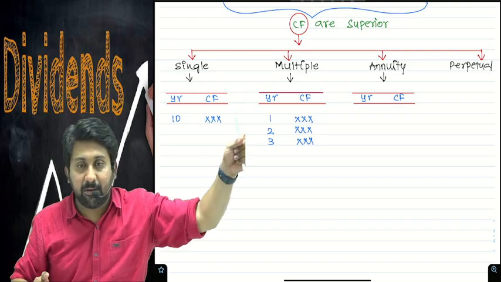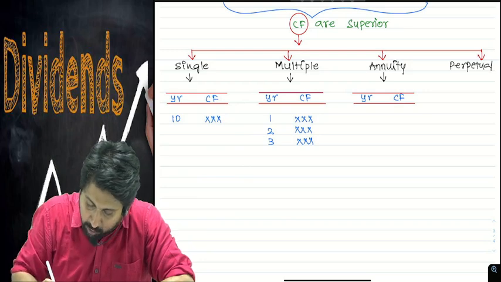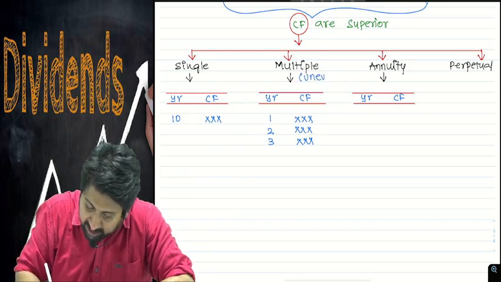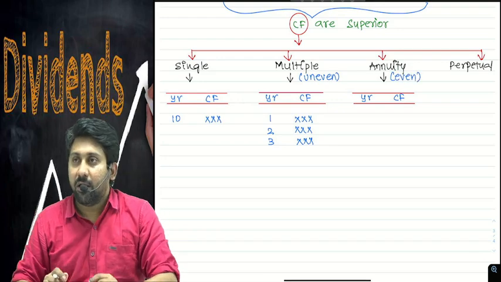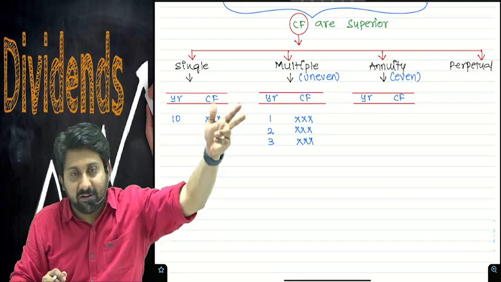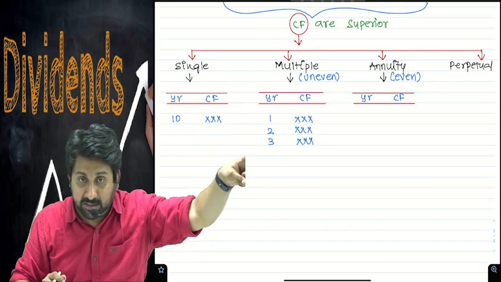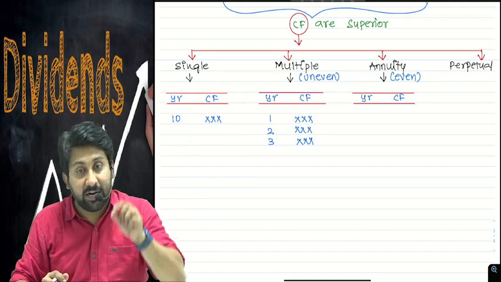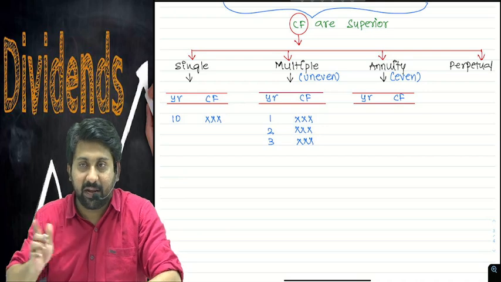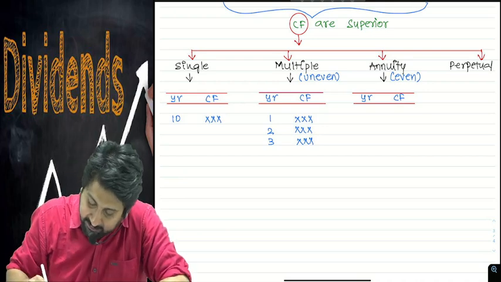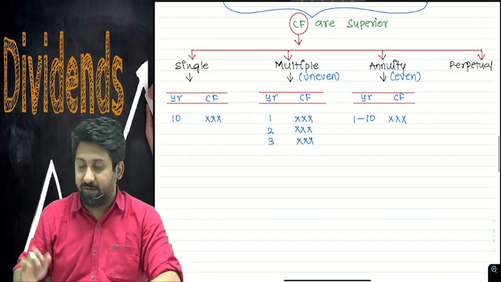If you see the multiple cash flow, second category, these are multiple, no doubt, but these are uneven. These are even. Means what? One year I will get 1 lakh, another year I will get 2 lakhs, another year I will get 1,20,000, another year I will get 70,000. Like that this will be. Annuity means you will get multiple cash flows, but only a common, even cash flow will come. Therefore, notation will be like this: years 1 to 10, same cash flow will come.